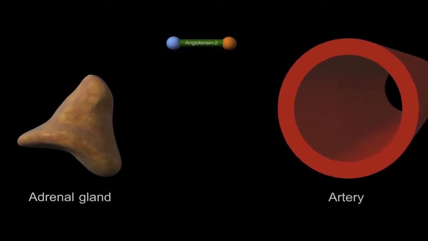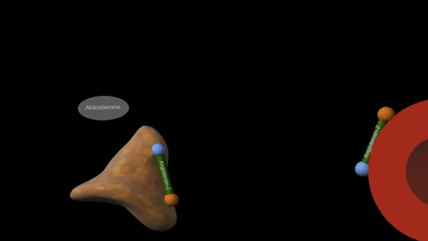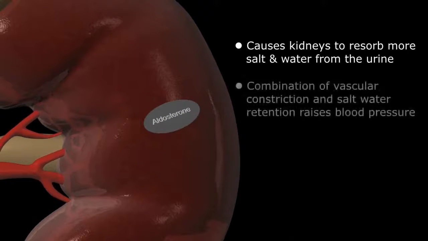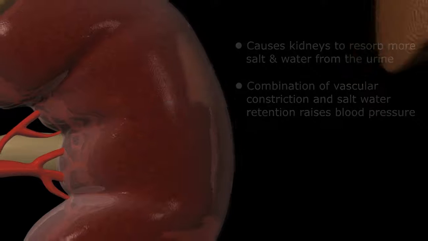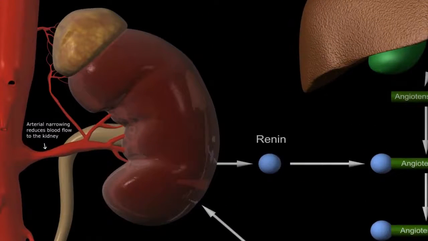Angiotensin 2 then acts on both the peripheral arteries throughout the body and the adrenal glands. The arteries constrict, and the adrenal glands produce another hormone called aldosterone, which causes the kidneys to resorb more salt and water from the urine. The combination of vascular constriction and salt and water retention raises the systemic blood pressure and restores blood flow to the compromised kidney. So, just to summarize, decreased blood flow to the kidney causes the kidney to secrete the enzyme renin.